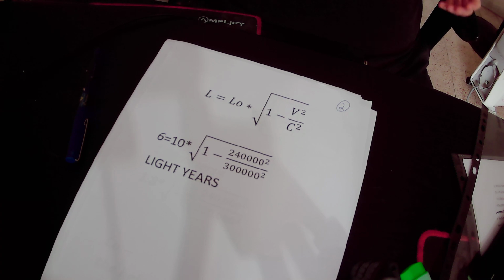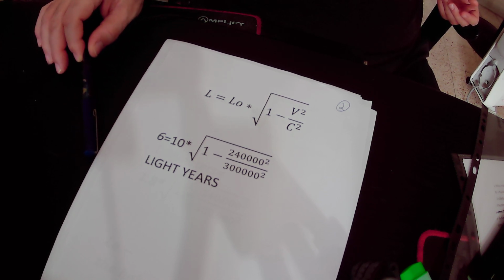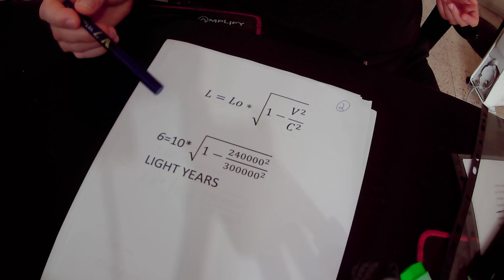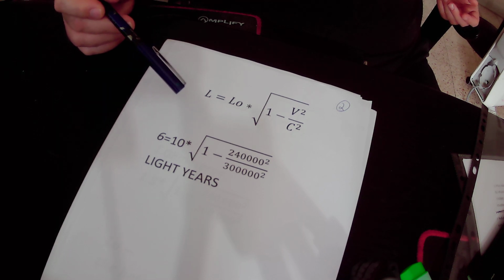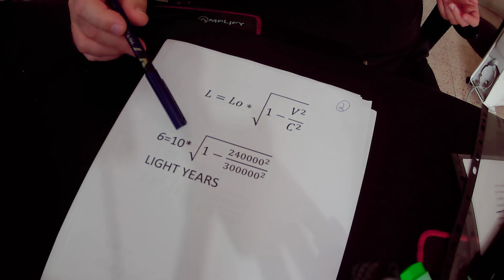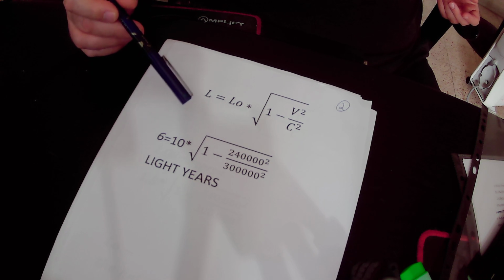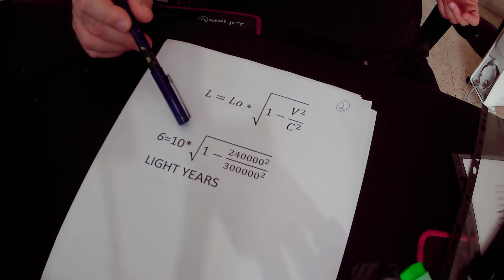So in that situation, actually we measured the distance between Earth and the star Epsilon when they are not moving relative to each other, and in that situation we get that the distance between the spaceship and the star Epsilon is 10 light years.